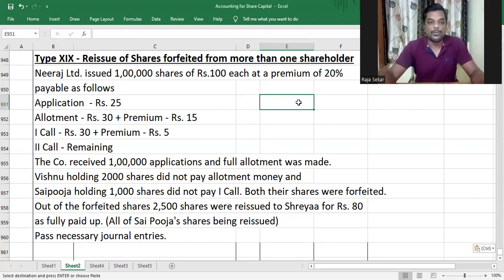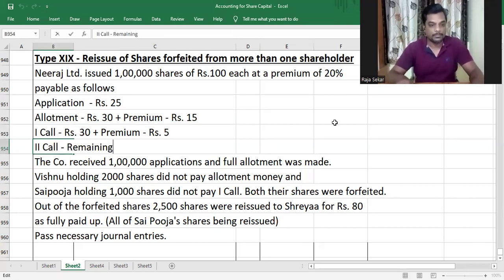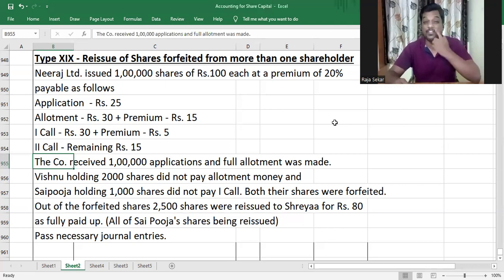I have a question for you. Neeraj Limited issued 1 lakh shares of rupees 100 each at a premium of 20%: application 25, allotment 30 plus premium 15, first call 30 plus premium 5, second call is remaining, which would be rupees 15, that is 120 minus 25 minus 45 minus 35. The company received 1 lakh applications and full allotment was made. Vishnu holding 2000 shares did not pay allotment money, and Sai Puja holding 1000 shares did not pay first call.